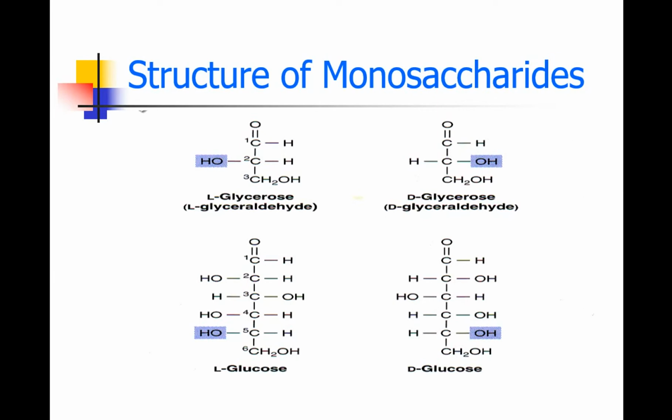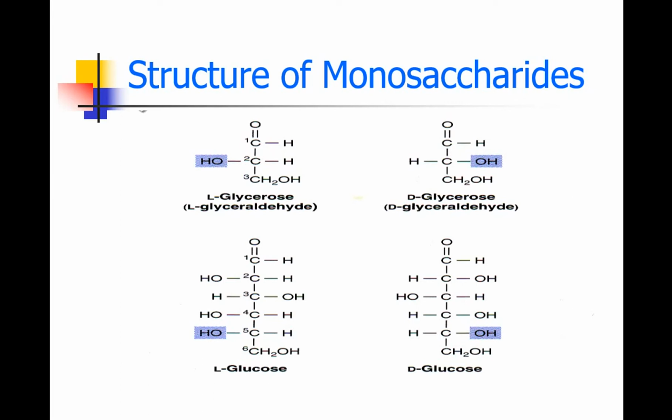So L-glycerose or L-glyceraldehyde is considered as the reference compound to give names to the other carbohydrates. Glycerose has 3 carbons in its structure, 1, 2, 3. The third carbon has an OH group and the second carbon also has an OH group. CHO is the aldehyde functional group.